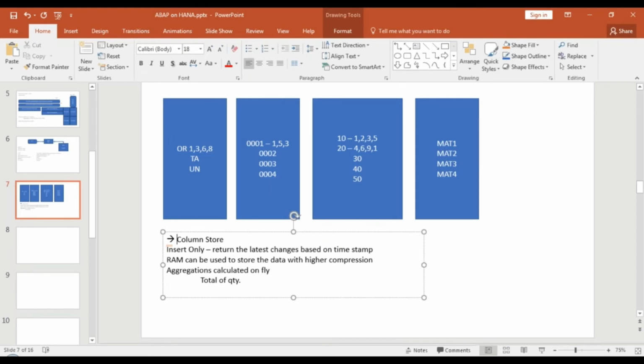You have a simplified data model. All your multiple tables can also be replaced by a single database table, because now you don't store it anymore in consecutive memory locations. So these are all the advantages.